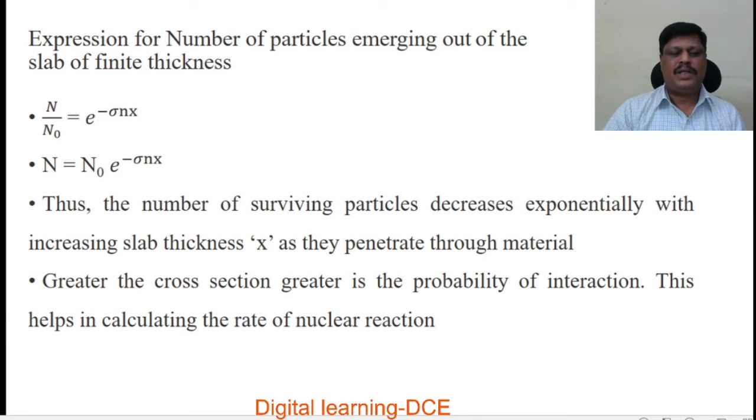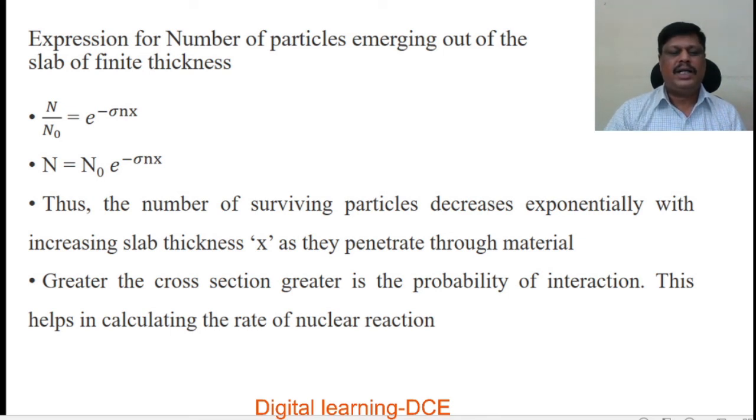When particles penetrate through the slab of target nuclei, from this equation we can see that the number of surviving particles decreases exponentially with increasing slab thickness x.